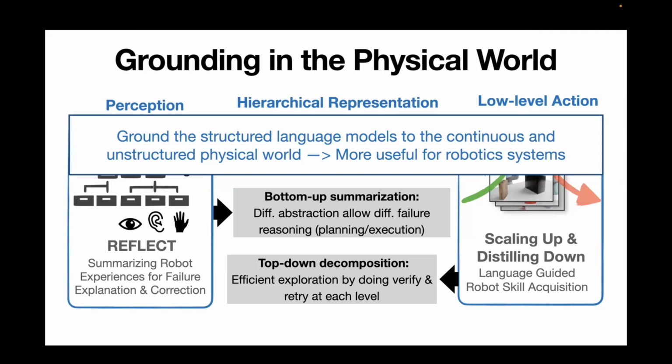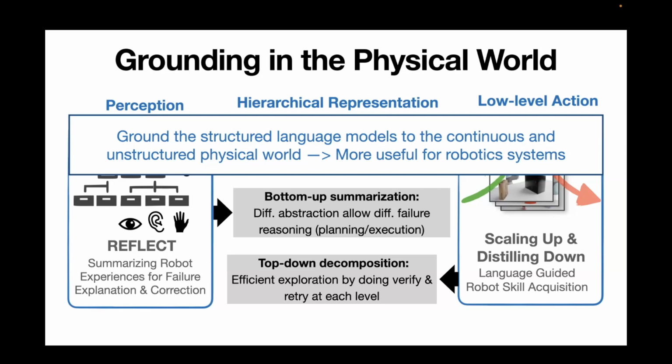When we were designing the algorithm, we tried not to make assumptions about where the failure comes from. As we show in the dataset, we consider both planning failures and execution failures. It's quite important for the system to detect which level of failure it is. The way we reason about the failure is that we ask the LLM to reason about each of the steps, whether they are successful.